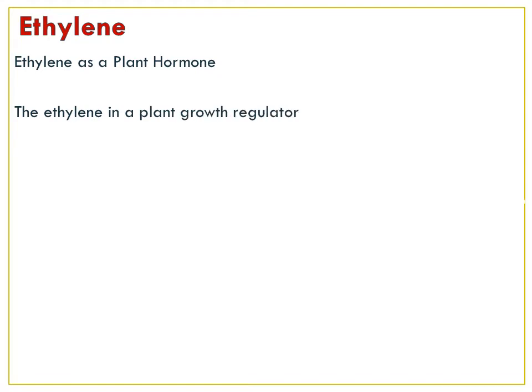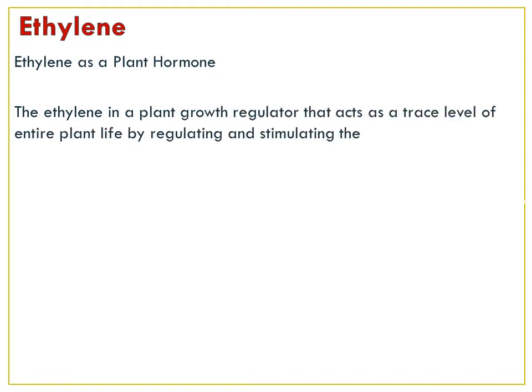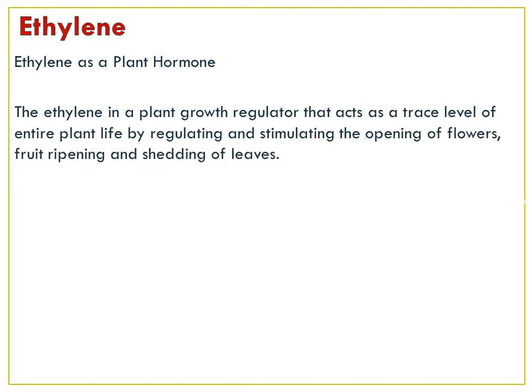As a plant hormone, we'll see it individually. I'll explain it now. Ethylene is a plant growth regulator that acts as a stress signal for the entire plant life by regulating and stimulating the opening of flowers, fruit ripening, and shedding of leaves.